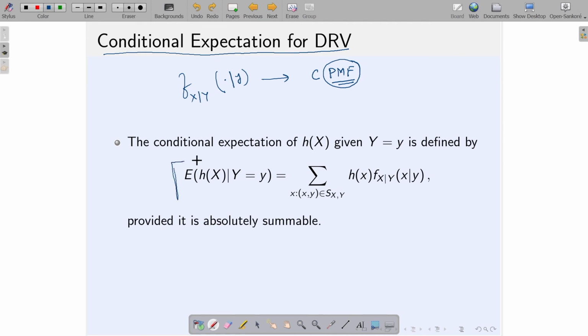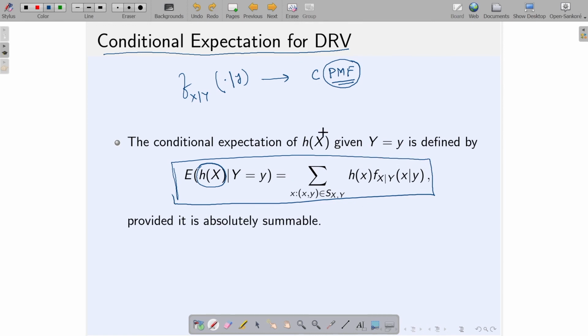So, that is basically exactly that, and in this case, a little bit of generalization: I have written that, instead of taking only that random variable, maybe I can talk about some function of the random variable. So, if I try to find the expectation of h of x given y equals y, I try to find out, if I know that y equals y has occurred, what is the expectation, or what is the long run average of h of x. Given that y equals y has already occurred, I try to find the average of h of x, and that I can find like this.